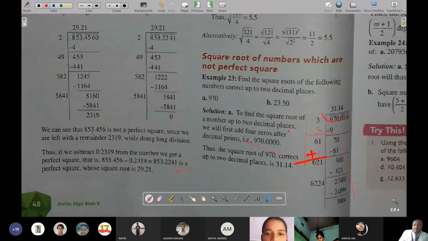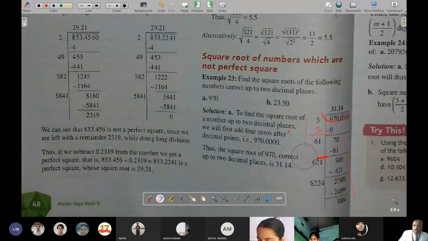We can see that 853.456 is not a perfect square. Understanding. Good, very good. Since we are left with the remainder 2319 while doing long division, if we subtract 0.2319 from the number, we get a perfect square. So it has been subtracted: 853.456 minus 0.2319 is equal to 853.2241, which is a perfect square, and whose square root is 29.21, because here we had already got it.